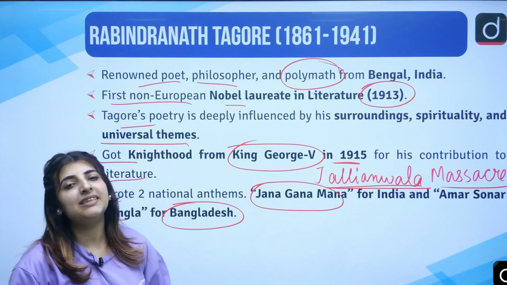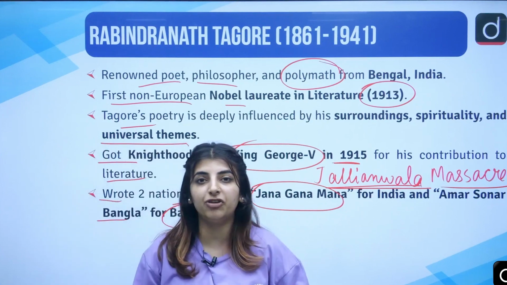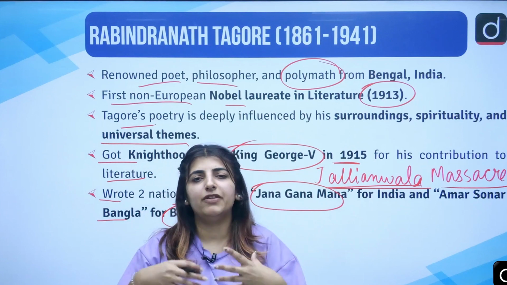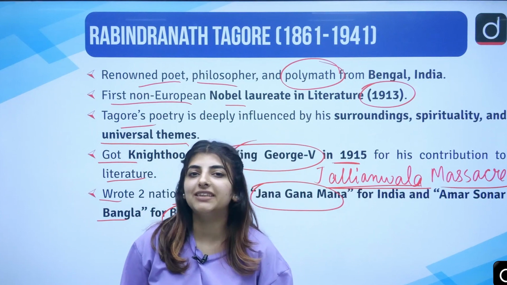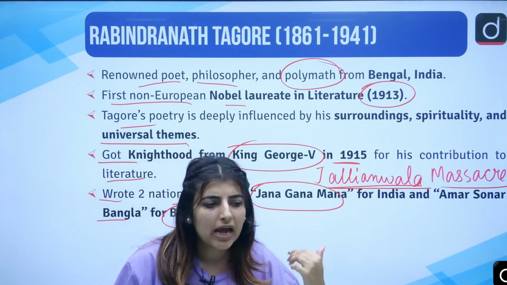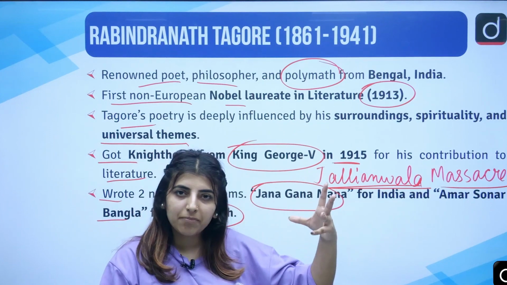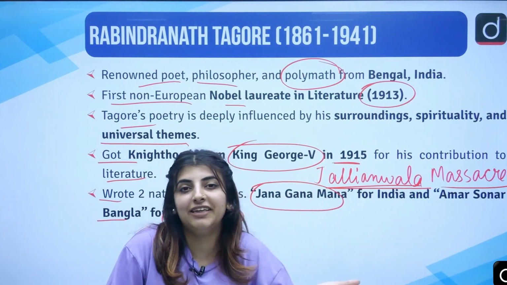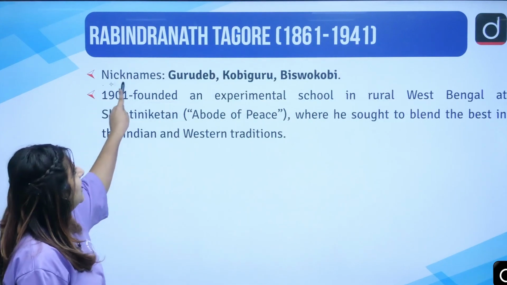Also, Tagore was one such person who was color blind, and he had been in a conversation with Einstein as well, where they talked about nature, where they talked about science, research, so on and so forth. So you see that he was a person who was not at all just related to India, Indian themes, and the Indian sphere altogether, but he was a person who was trying to approach other people who were really famous, and he was also famous, of course, and came in contact with other people as well. So he had certain nicknames.